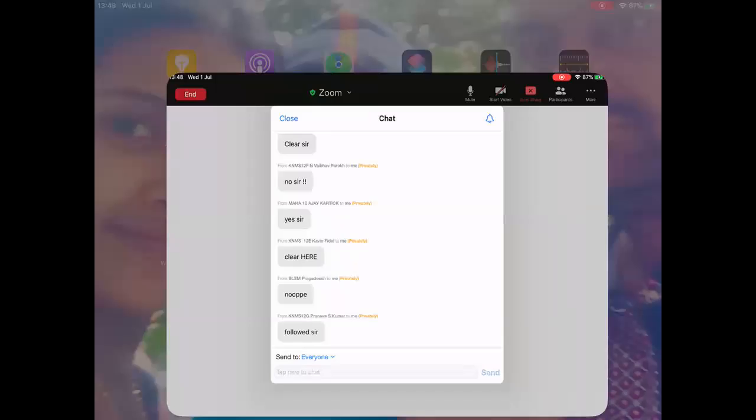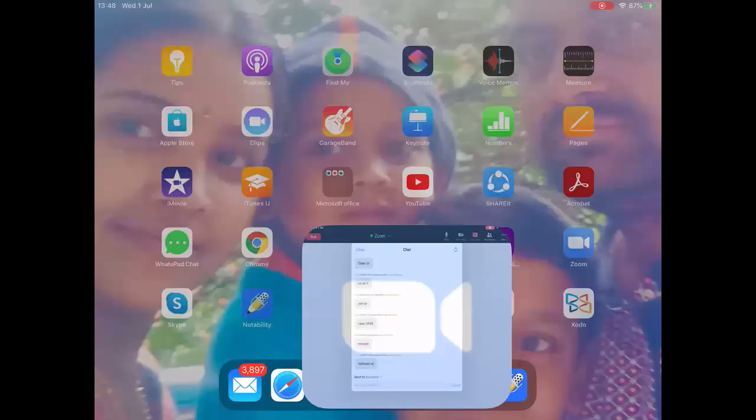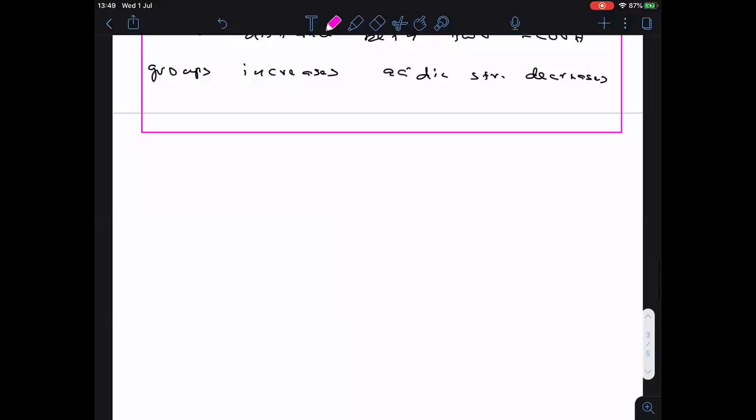Now, let me explain one important thing. This is oxalic acid. Let me write like this. COOH, COOH, oxalic acid, clear?